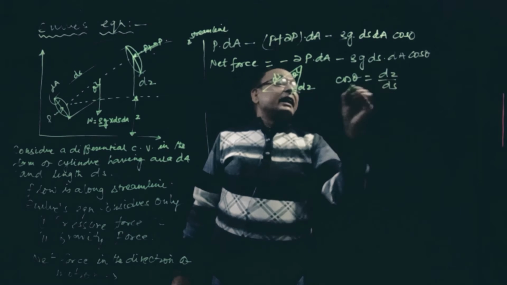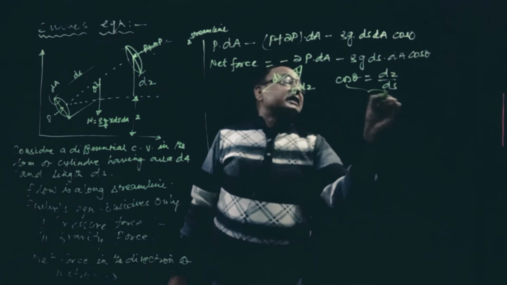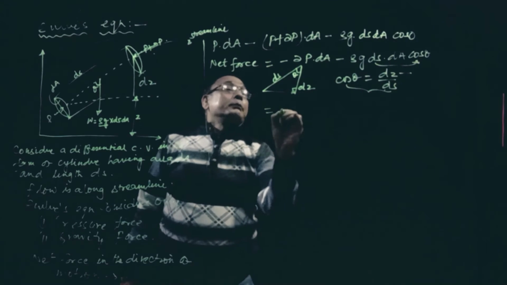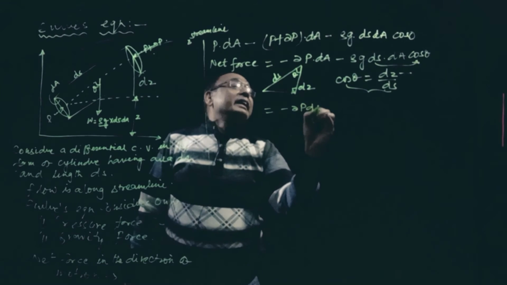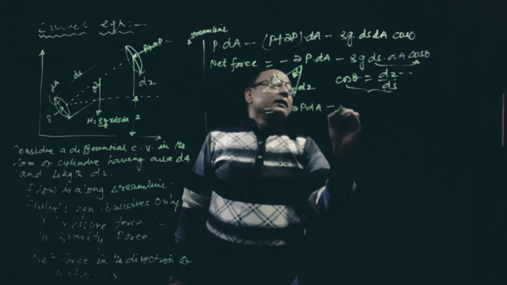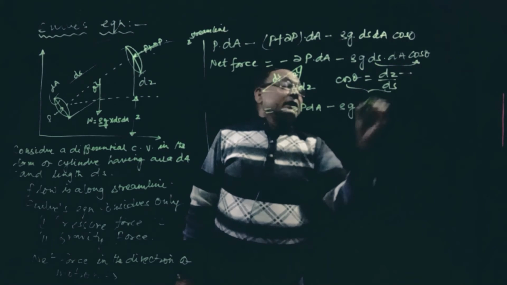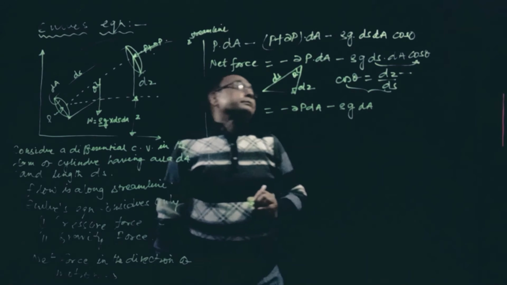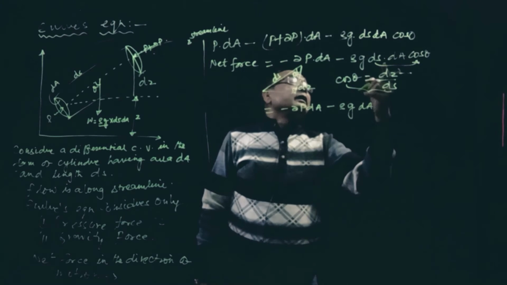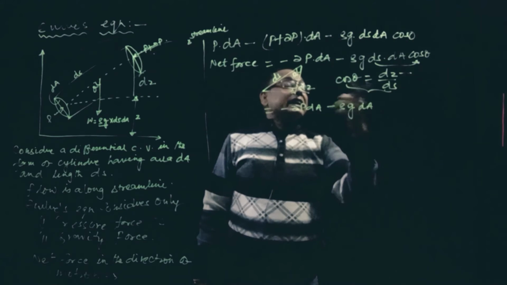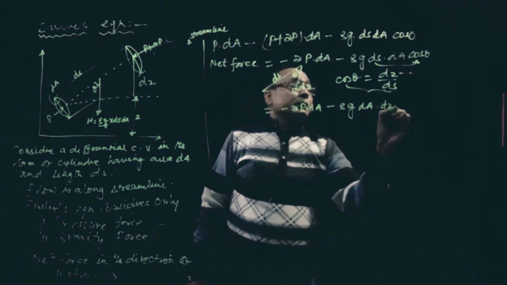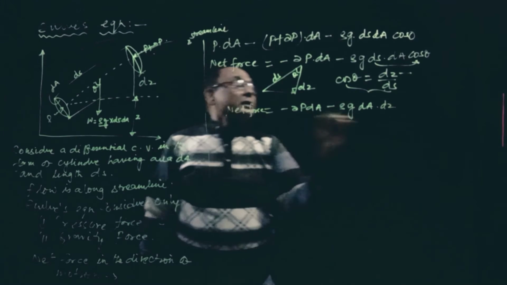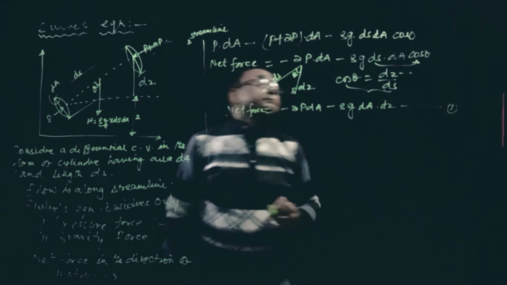So ds cos theta is dz. So the net force is minus dP dA minus rho g dA dz. Let us call it equation 1.